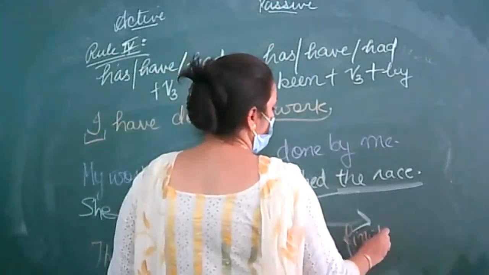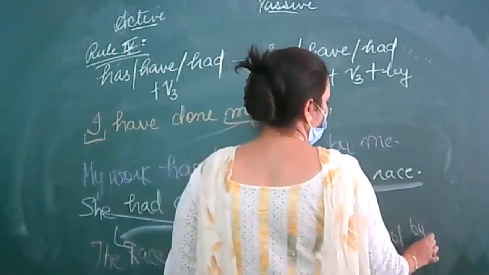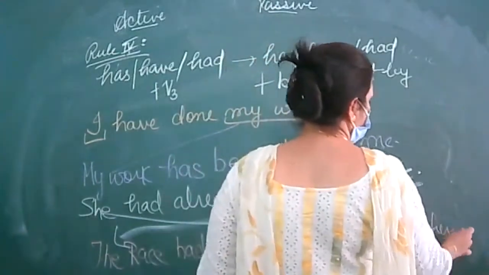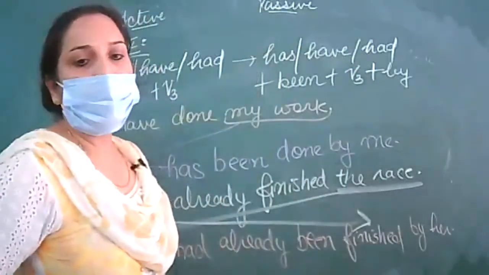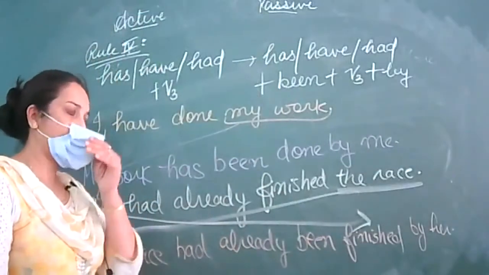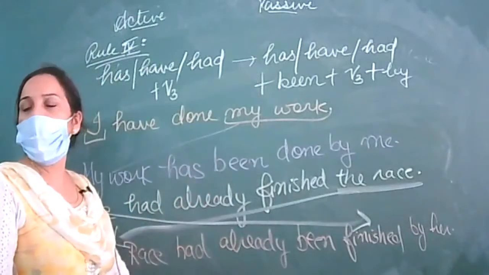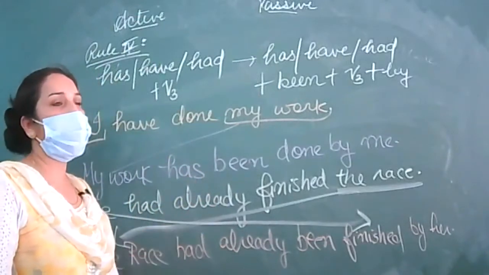The race had already been finished by her. Clear? So this is the way to do these has, have, had sentences.